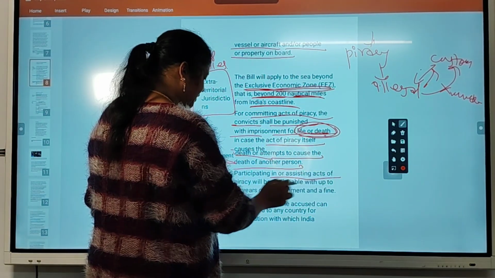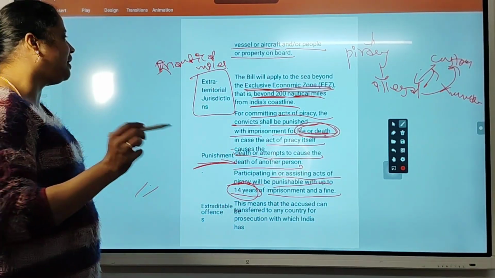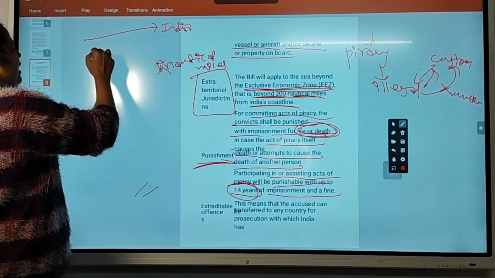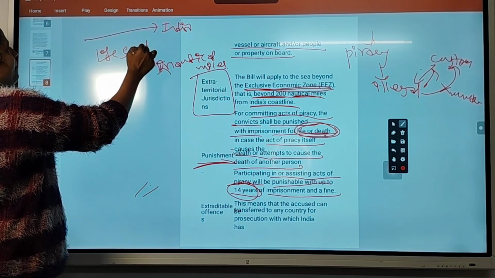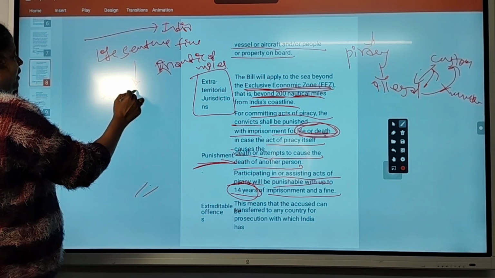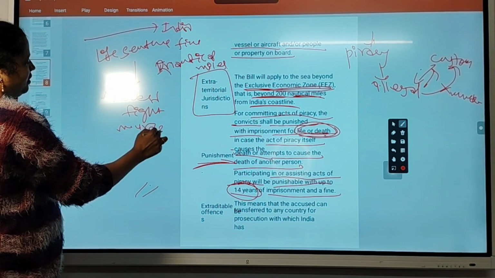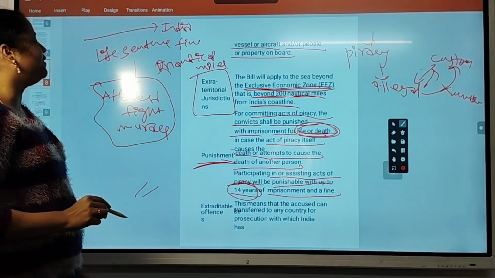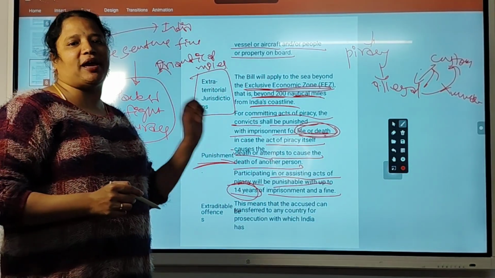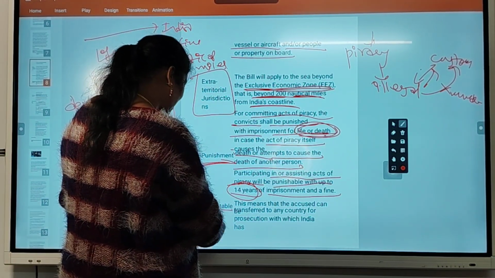Okay, participating or assisting in an act of piracy will be punishable with up to 14 years of imprisonment and fine. So if we want to illegally enter India, then up to a life sentence and fine will be given. But in this process, if he attacked someone, made a fight or murdered someone, either the officers, ship officers or security officers, then he will get a death sentence. Directly death sentence, no bail, nothing, no warrant, nothing. Direct death sentence.